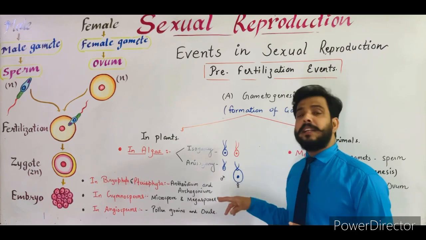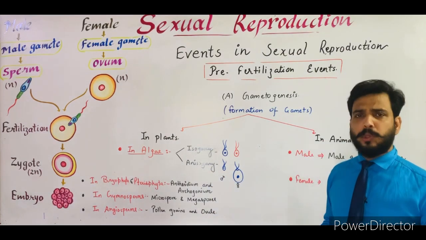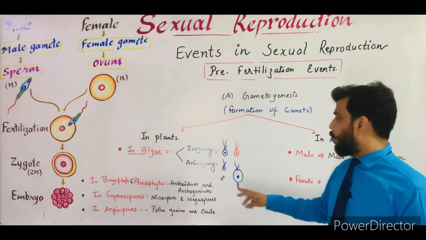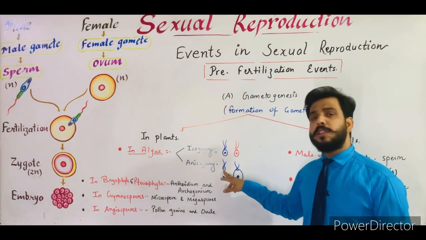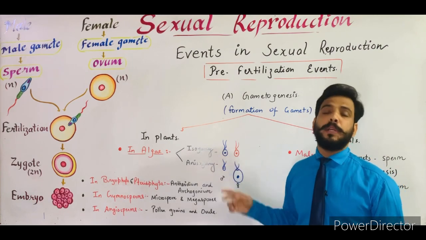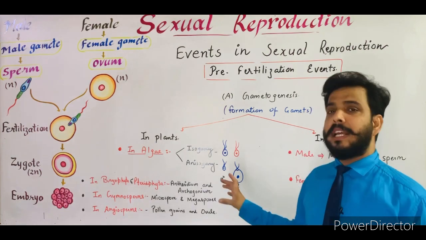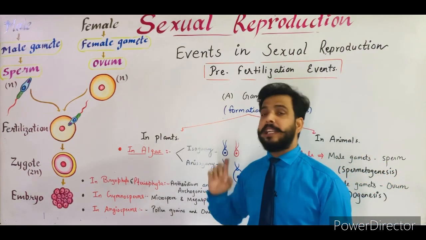Next one is anisogamy. When the male and female gametes are dissimilar, they may be motile or non-motile. Male is generally motile, but female may be non-motile. In this condition, the male is smaller than the female. This condition is known as anisogamy, or this type of reproduction is known as anisogamy. So it was a case of gametogenesis in plants, especially in algae.